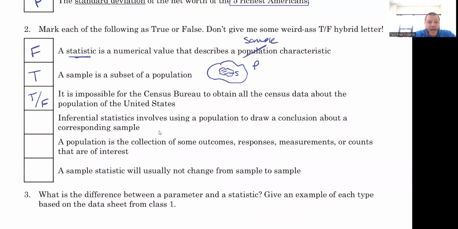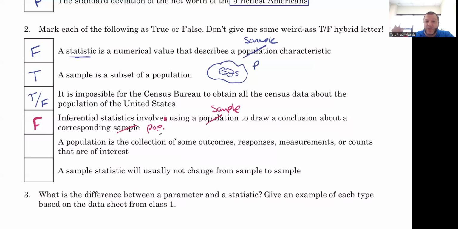So the fourth one, inferential statistics involve using a population to draw a conclusion about a corresponding sample. That would be false. It's backwards, right? So inferential statistics involve using a sample to draw a conclusion about a corresponding population of interest.